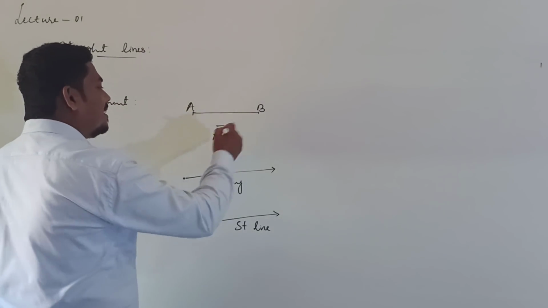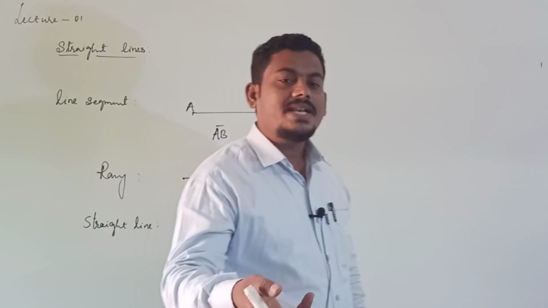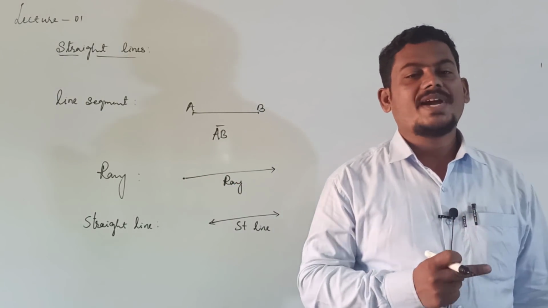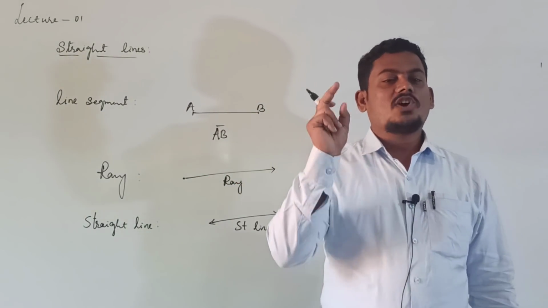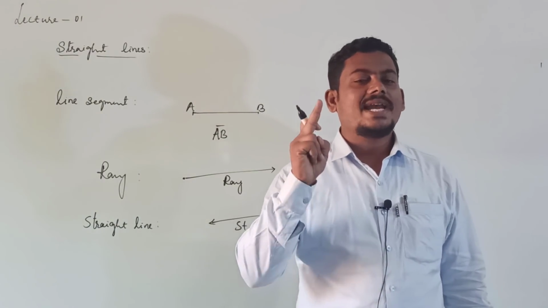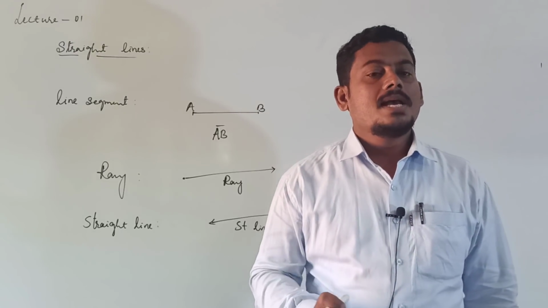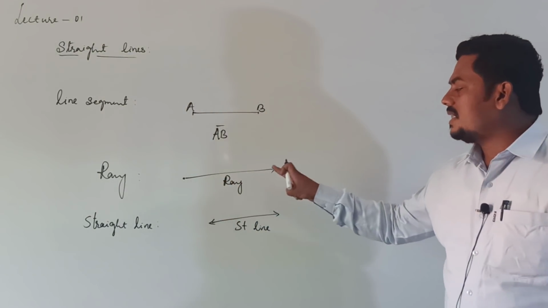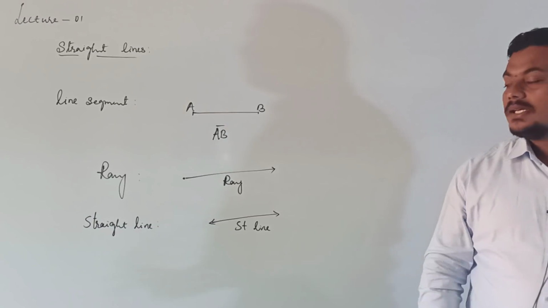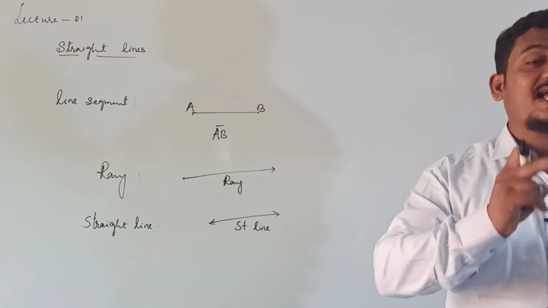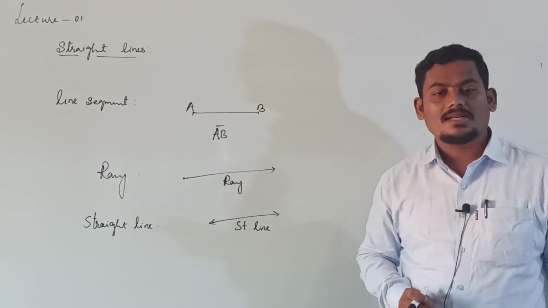It is line segment AB. What is line segment? Let capital A and capital B are any 2 points in a plane. Then shortest distance between capital A and capital B is called line segment AB. Extension of line segment in one direction is called ray. Extension of line segment on both the sides in fixed direction is called a straight line, right?